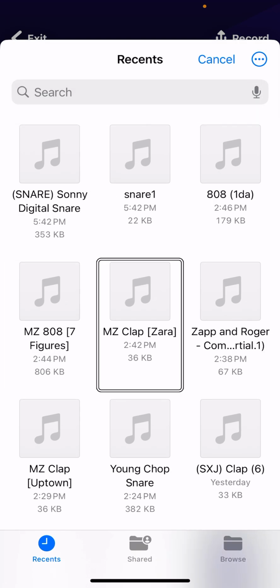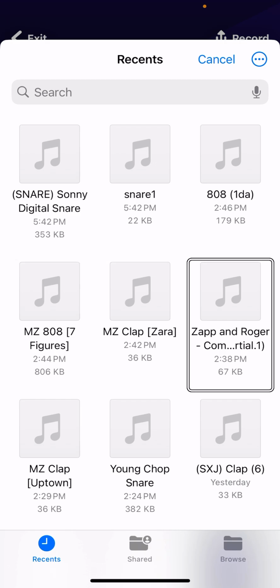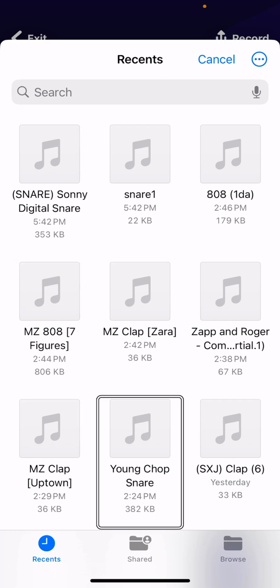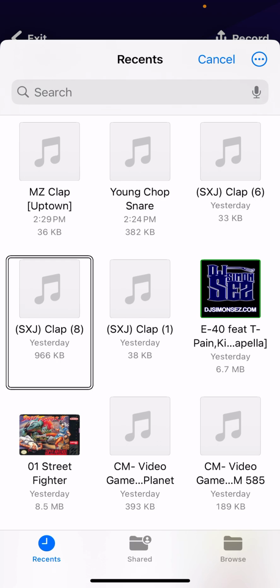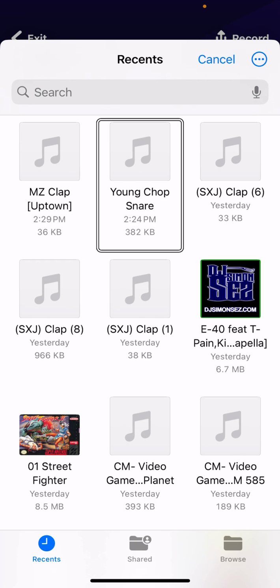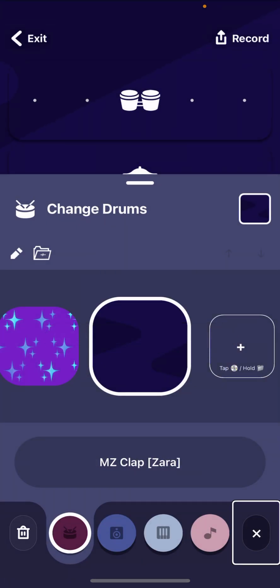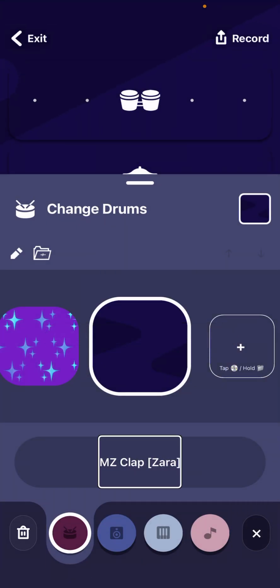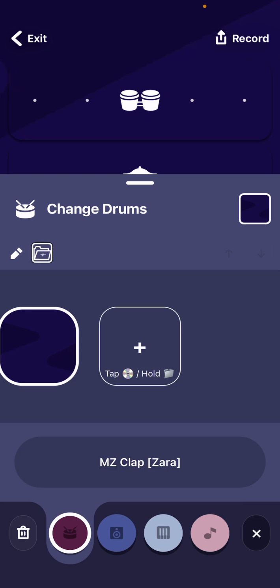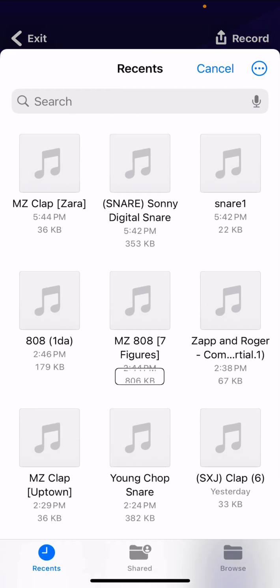Wait a minute, what if I select the MZ clap? Zara, MZ 808 Zap, Uptown Young Chops. So we just select the clap, Zap MZ clap Zara. Select beat, then edit.